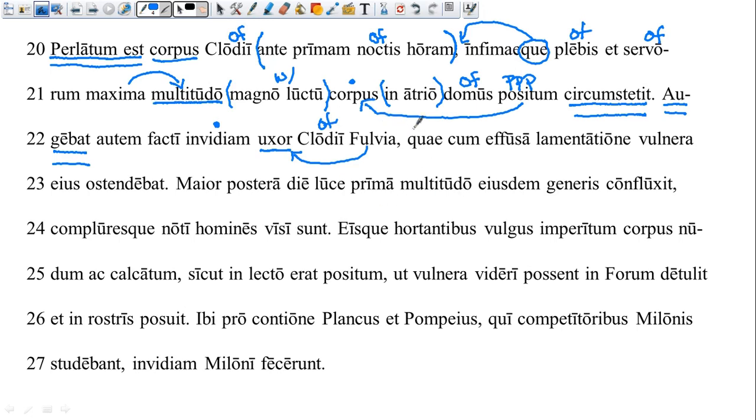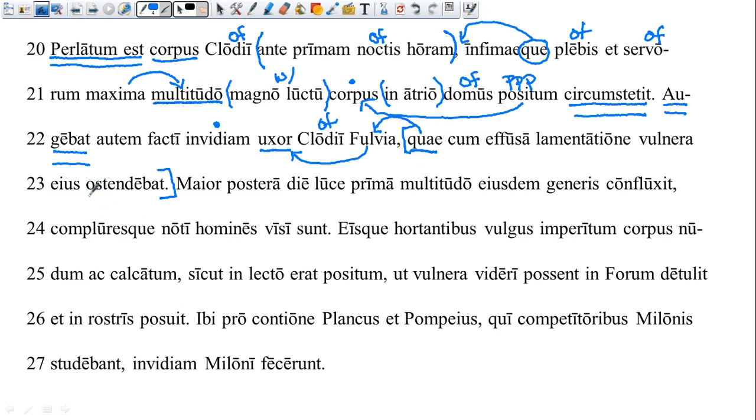Next, we have a quae, which is a relative pronoun, and it gives us a relative clause. So we want to figure out what the antecedent to quae is. You don't want to look too far back. Your antecedent is going to have the same gender and the same number. In this case, this is going to be feminine and singular, which means Fulvia is our antecedent.